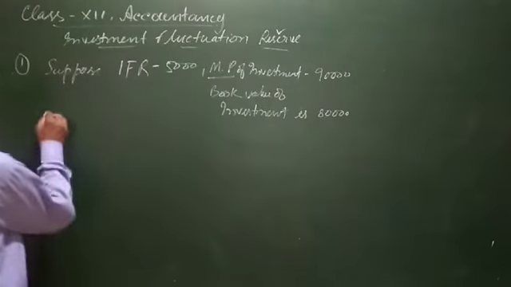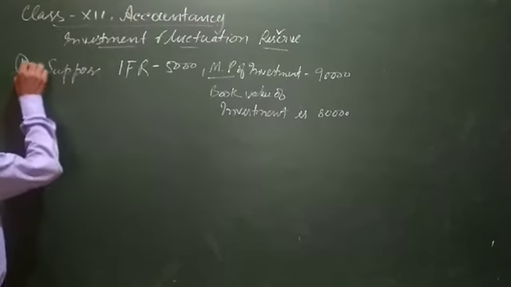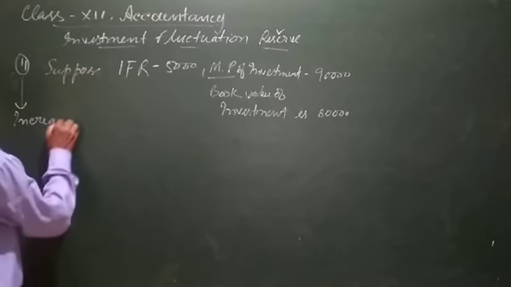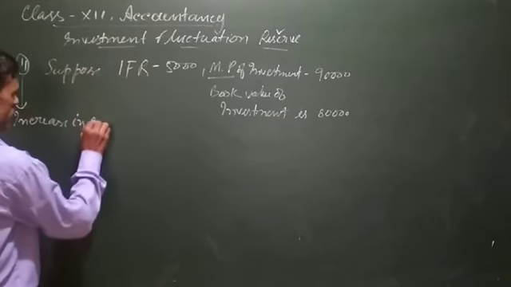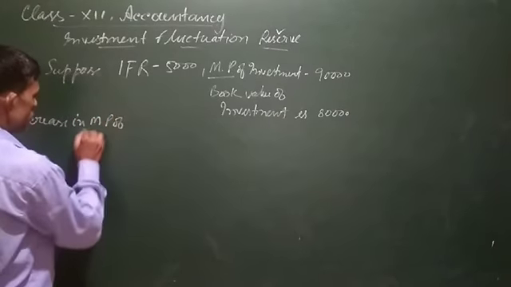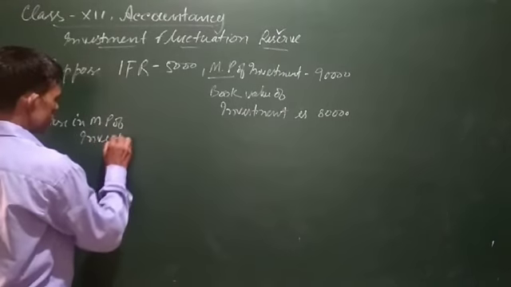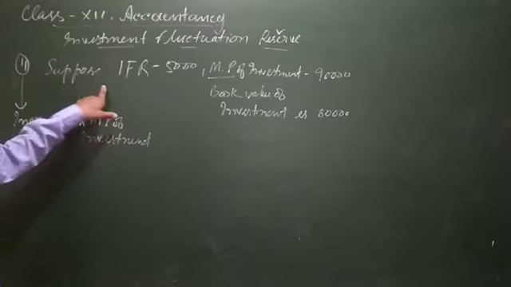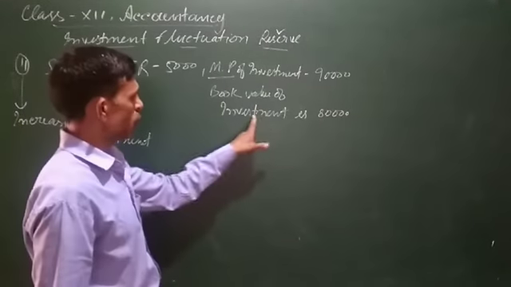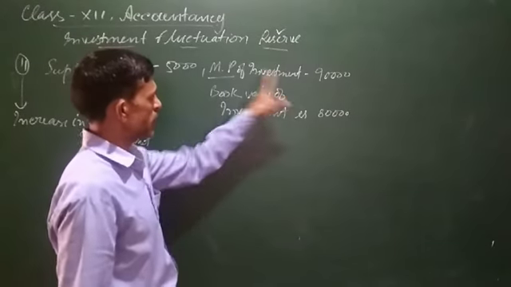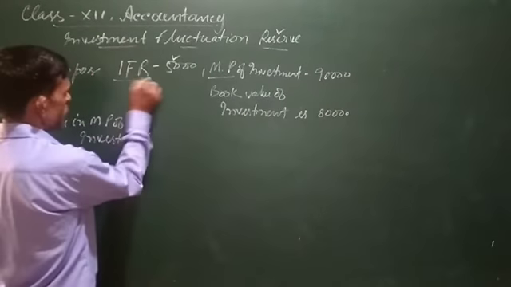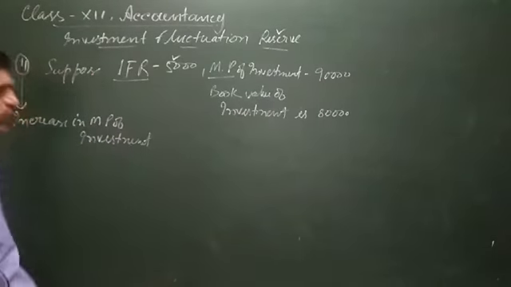It means the second scenario is an increase in market price of investment. Earlier the book value of investment was 80,000, but the market price has increased to 90,000, and the investment fluctuation reserve was 5,000.